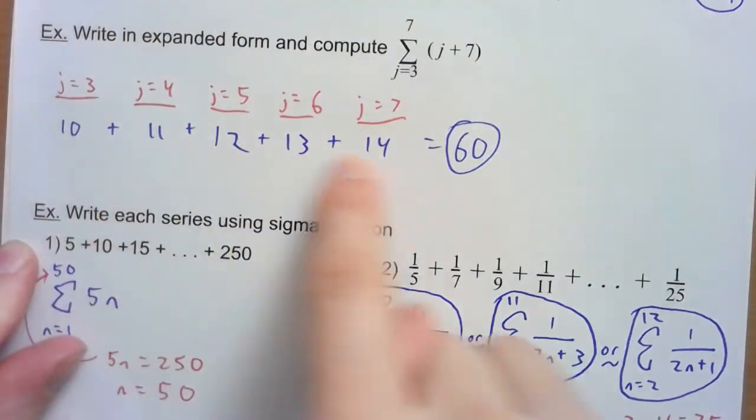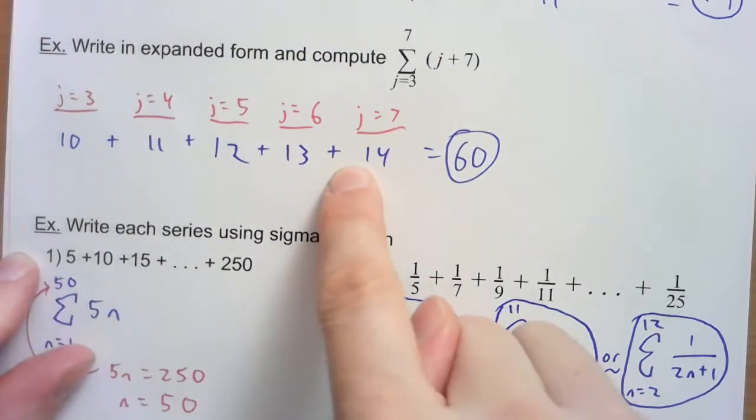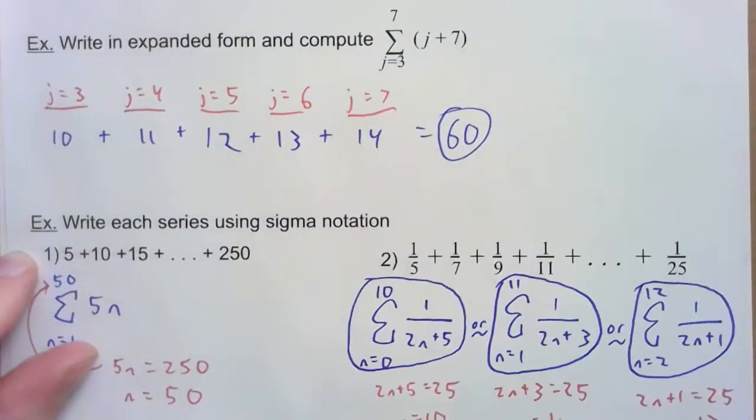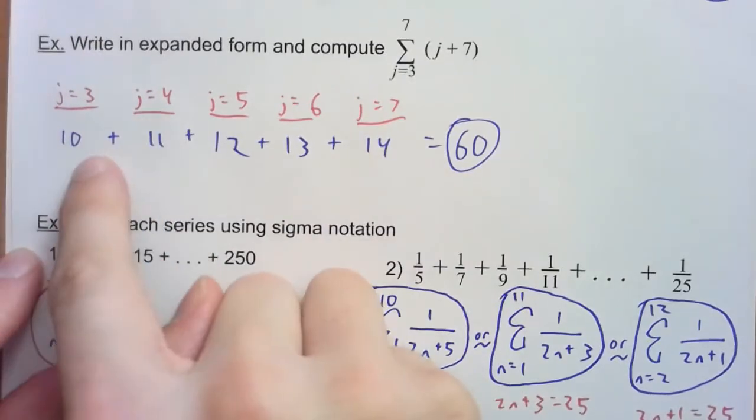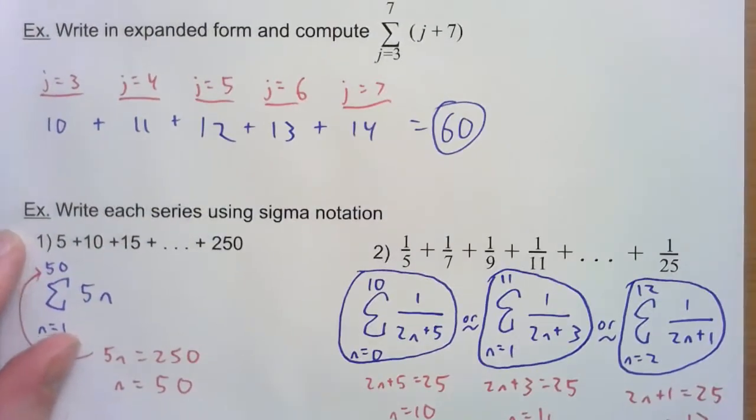Again, we only have 5 numbers. We don't have 7 numbers. We only have 5 numbers. This tells us to stop at plugging in 7. And then remember to actually add them up. Sigma means sum. So we have to actually add up those numbers.